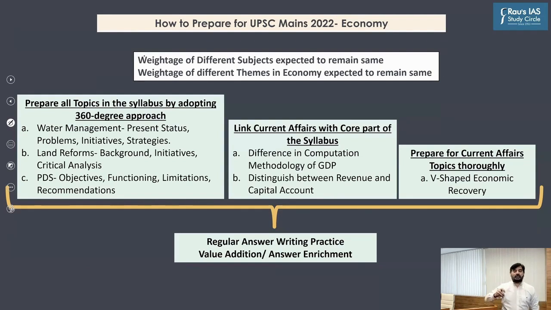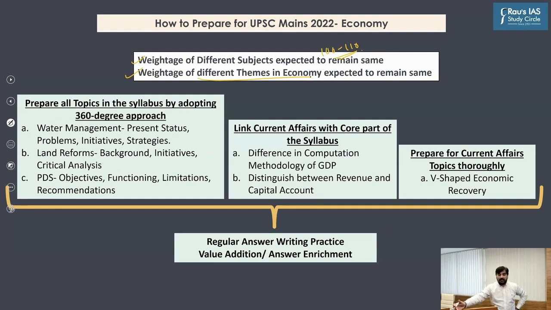So as far as the Indian economy is concerned, we can easily expect around 100 to 110 marks from the Indian economy. This is the first key takeaway. The second key takeaway is that within the Indian economy, we have seen different themes like agriculture and allied sector, inclusive growth, budgeting and taxation, external sector, and so on. The relative weightage of these different themes has almost remained the same. So the same pattern or trend may continue going forward.